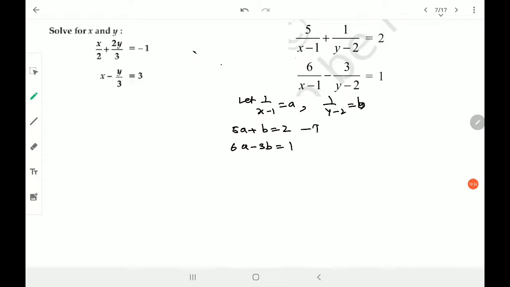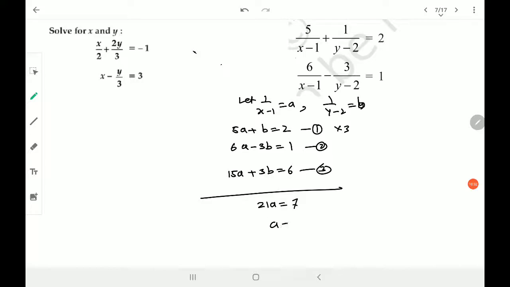So this is equation number 1, this is equation number 2. Multiplying equation number 1 by 3, we get 15a plus 3b is equal to 6 as equation number 3. If I add these two, I get 21, I think. 15 plus 6 is 21. a is equal to 7, and a will be equal to 1 by 3. Don't hesitate, just directly put it into any of the equations. I think the second is better. You can put in any and you get the same answer, right? You know that very well, isn't it?